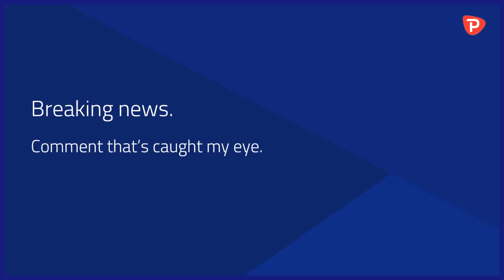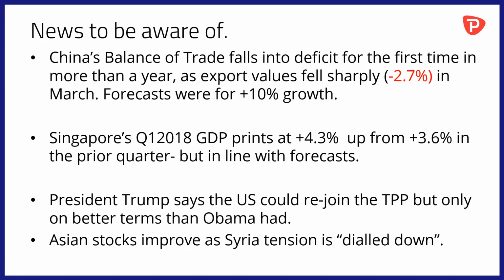Okay, breaking news and comment then that's caught my eye overnight. Firstly, China's balance of trade data falls into deficit for the first time in more than a year as export values fell sharply. They were down minus 2.7% in March against forecasts for a 10% growth. Now obviously that's just one figure, but it is the second month in which China's balance of trade has surprised. So let's keep an eye on what's going on there going forward.